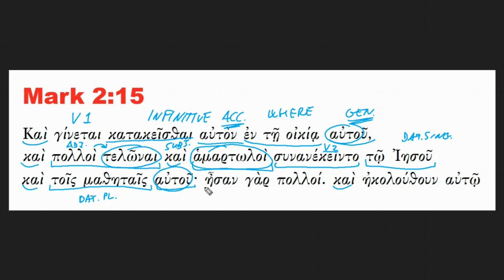And then two last brief sentences, esan gar polloi, where again you have this polloi. This is similar to this. In this particular case, it's used as a pronoun, so it's the subject of this small sentence, and esan is the verb number three. Gar is just an adverb that we're going to see what it means. And in the last sentence, again, there's only a verb four, that is connected to this auto in the dative singular that refers again to Jesus. All right, let's start translating.